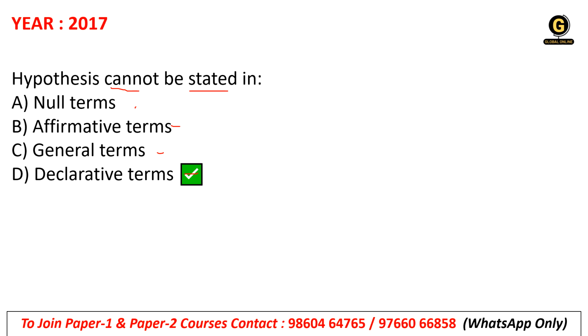What I'm trying to say is the hypothesis is always in a testable form. It will be tested only. So if it is declarative, right, it cannot be testable. So that is why option D is not correct, which says the hypothesis cannot be stated in declarative. For example, if there is no relationship between x and y, that means it is null, right? If it is saying only that there is a relationship, that is declarative and it cannot be tested, correct? So the hypothesis cannot be stated in declarative form.